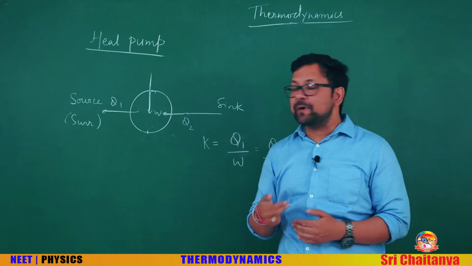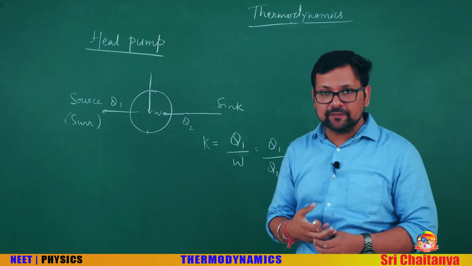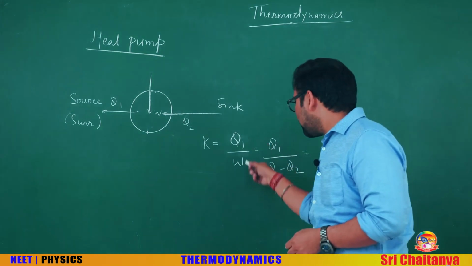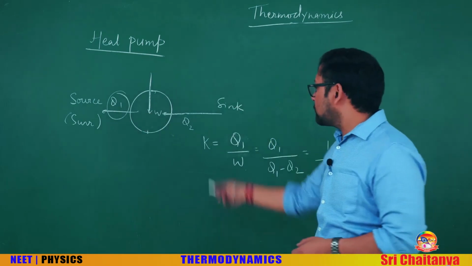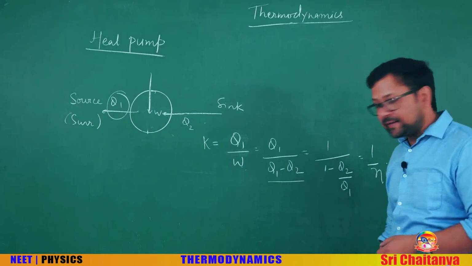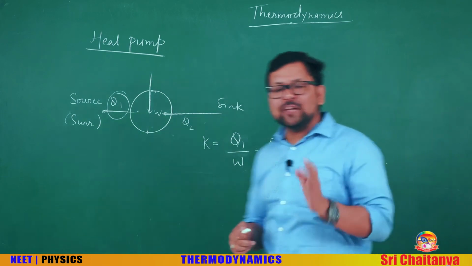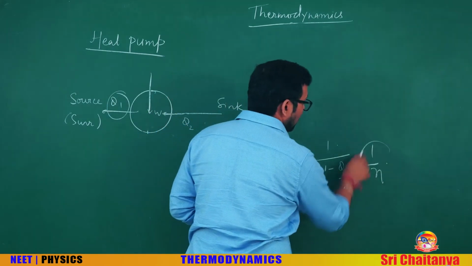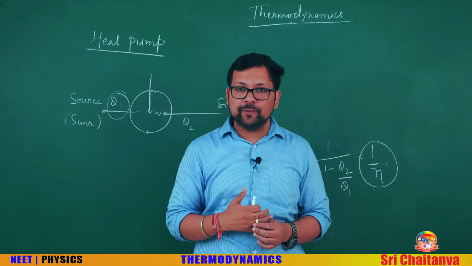If we use a heat engine as a pump, we have already used it as a refrigerator. Now we are using it as a pump. In case of a pump, we use the same arrangement that we used for the refrigerator, but the coefficient of performance in this case is Q1 by W. Q1 by W, you can see this. In the refrigerator, it was Q2 by W. When you write the expression for W, Q1 minus Q2, and rearrange this, dividing by Q1, 1 upon 1 minus Q2 by Q1. And 1 minus Q2 by Q1 is the efficiency of that engine. So we can directly write 1 by efficiency. So the higher the efficiency, the lesser the coefficient of performance for the heat pump.